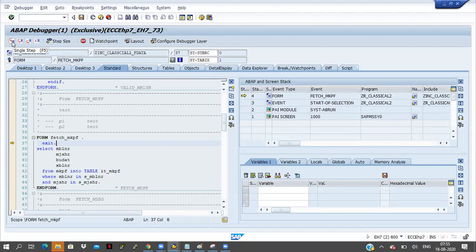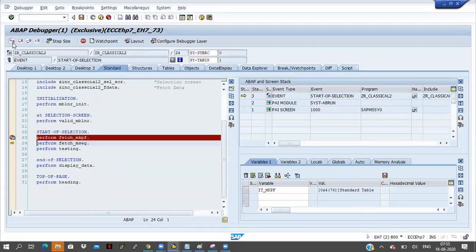If I click on F5 button, then what will happen? See, it is coming to the end form. Means if you double click on this ITMKPF, 0 records are available. Means this line is not executed and directly it is going to the end form. The cursor is at line 45. So click on F5 button, it will go to the next perform.